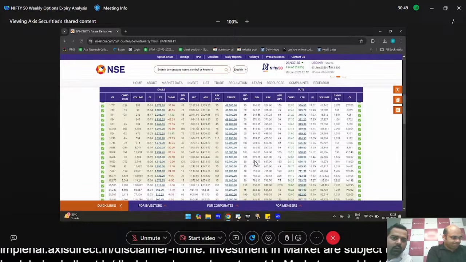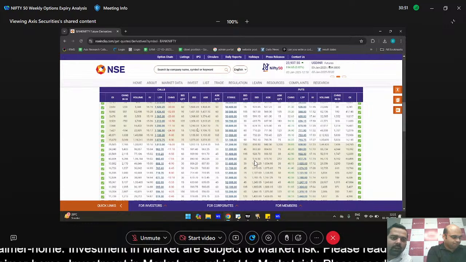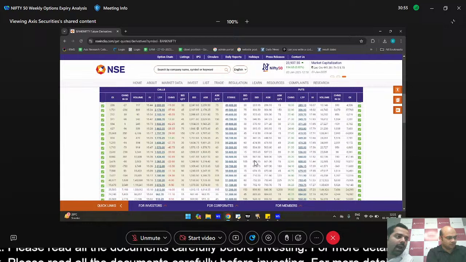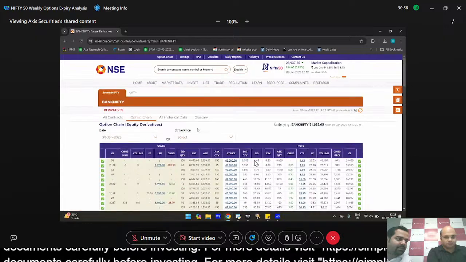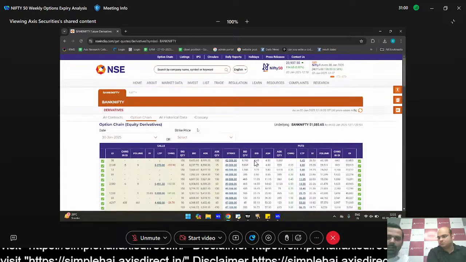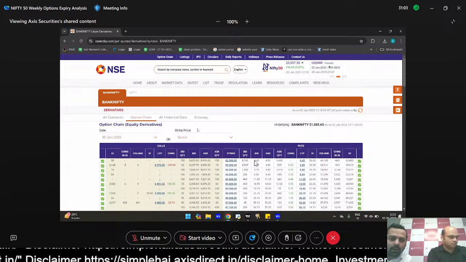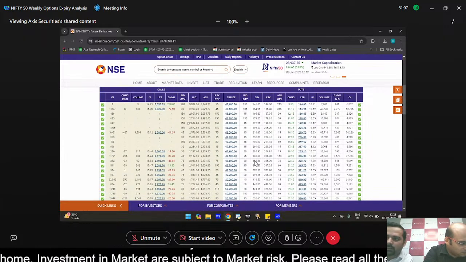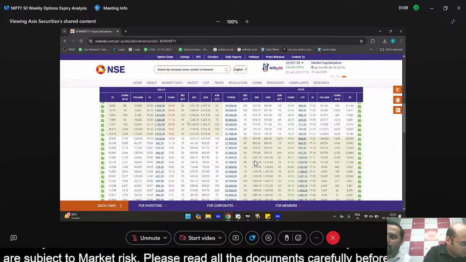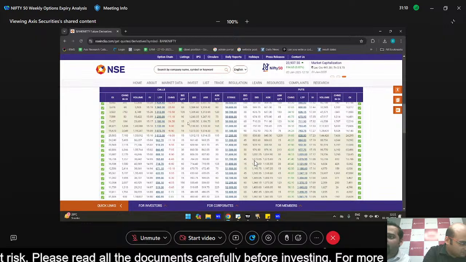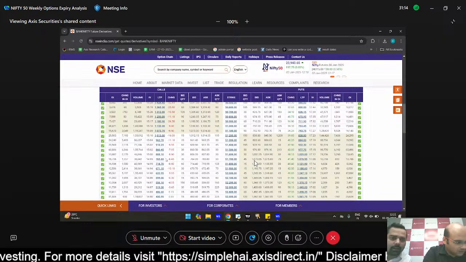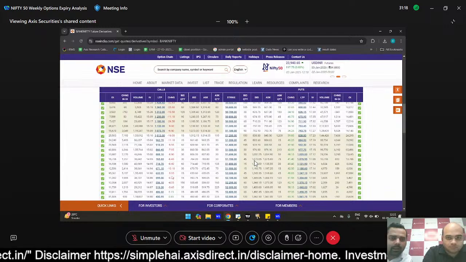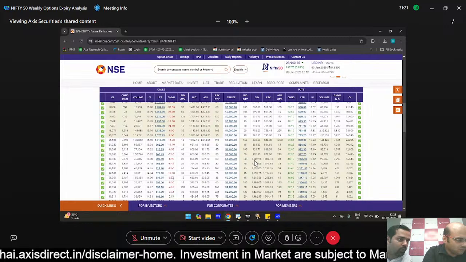Now in front of your screen you can see this Bank Nifty का option chain का data है which is available on the NSE website also. And you can visit simple hai accessdirect.in and under the derivative section you can find the OI data also there. So यहाँ पे we'll just explain you कि सपोर्ट बेसिकली सबसे ज़्यादा कहाँ पर है एंड रेसिस्टेंस कहाँ पर है, क्योंकि बैंक निफ्टी की जो एक्सपायरी है that will be on the last Thursday of the month and 30th will be the expiry of this and like Karan, if you can just explain us about the support and resistance on the bank nifty part.